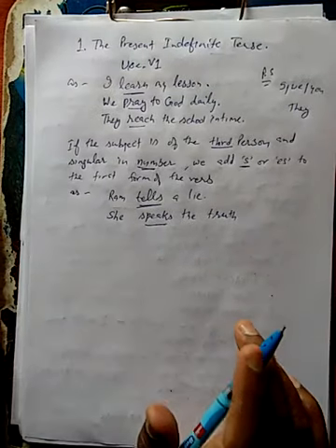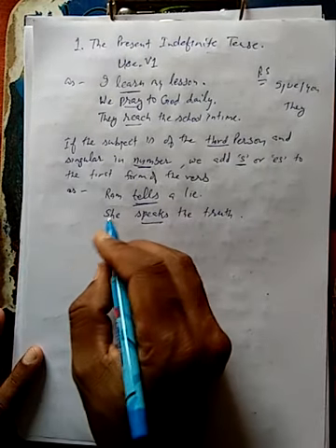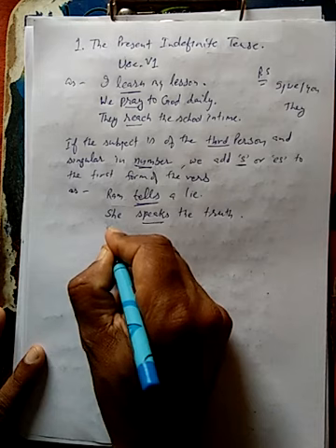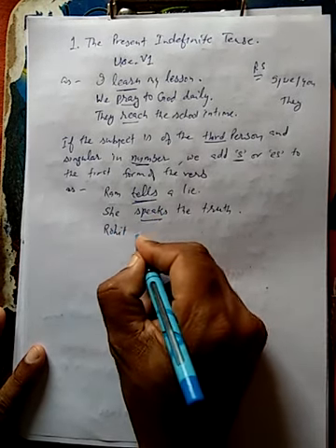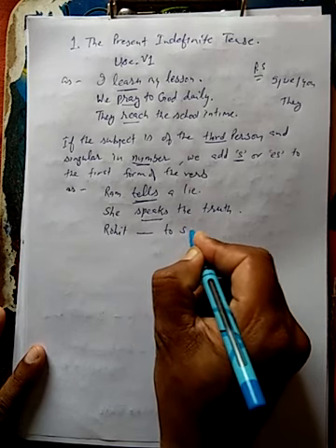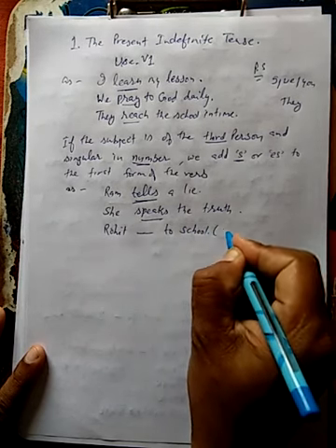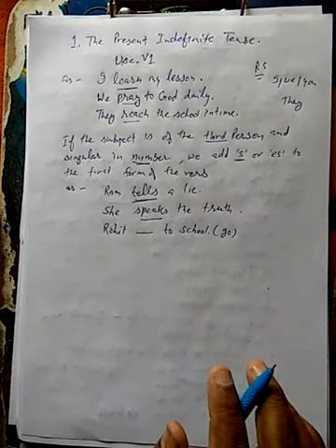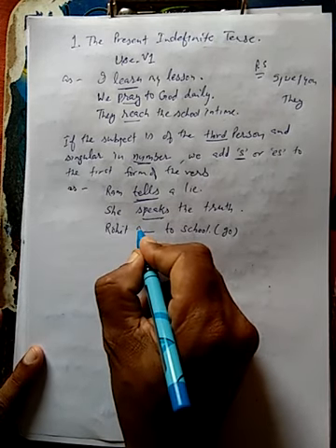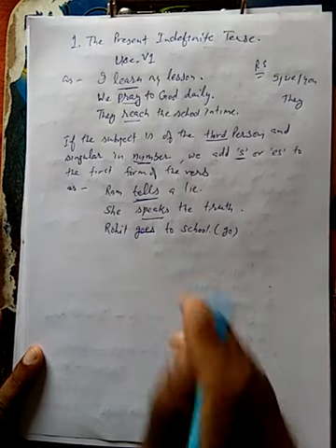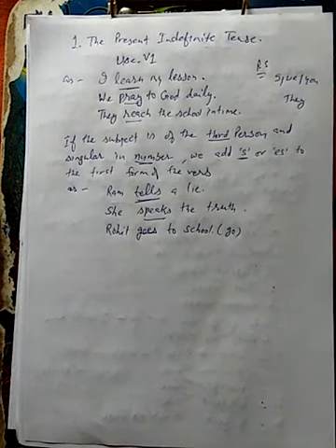And Rohit dash to school. Yes, verb is go. What we will add here, we will write here: Rohit goes. Clear? S or es.